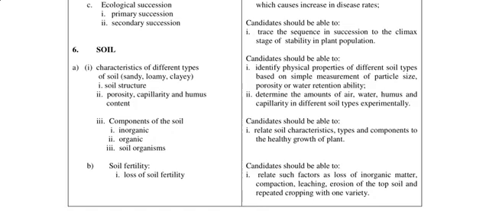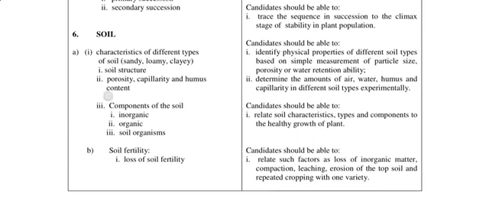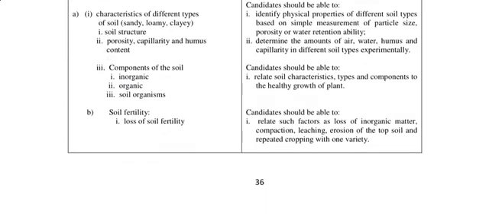They put it here experimentally. That's why I always say go for a good textbook that can help you with all the experiments you need to be knowledgeable about. Then you should also be able to relate soil characteristics, types, and components to the healthy growth of plants, and know which of them is best for plant growth.